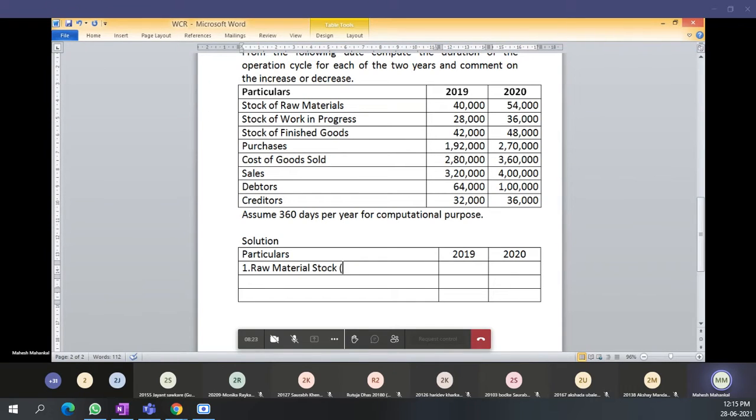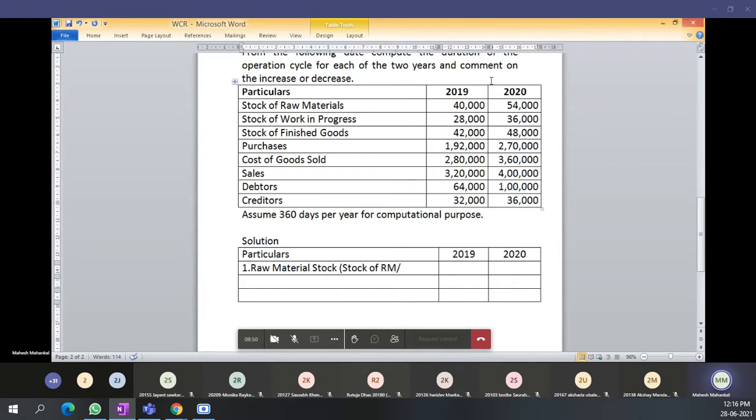40,000. I will write 40,000 here as stock of RM, which is raw material. And how much raw material have we purchased in 2019? No, beta, that is the stock of raw material we are keeping.